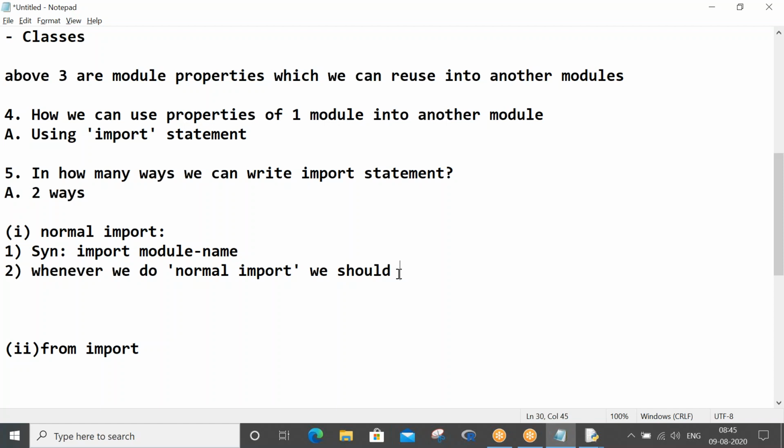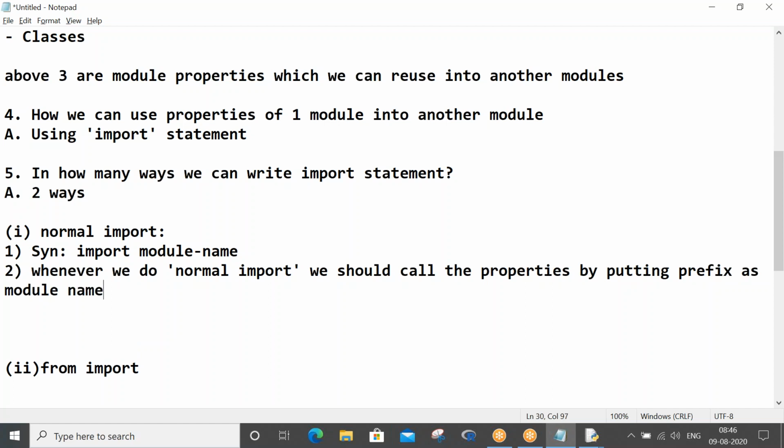Please note down. Whenever we do normal import, we should call the properties by putting the prefix as module name.